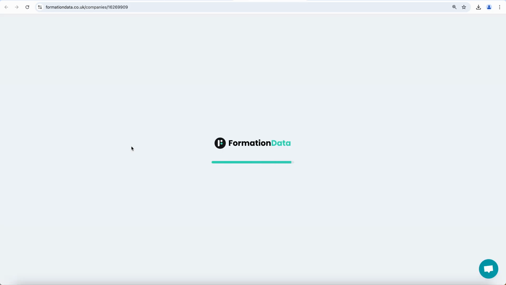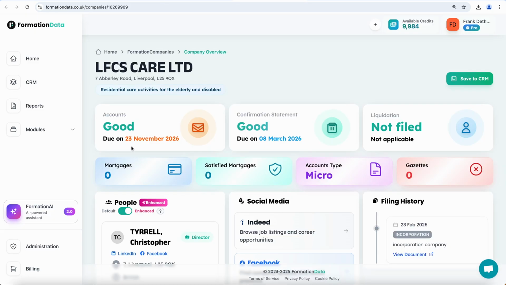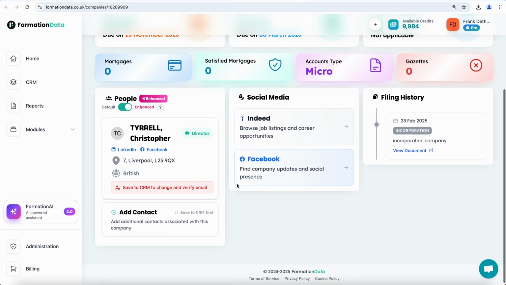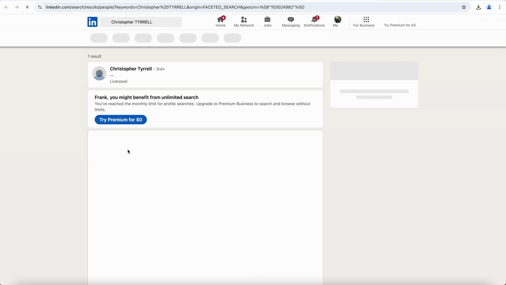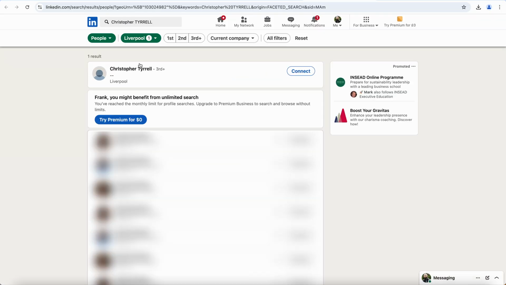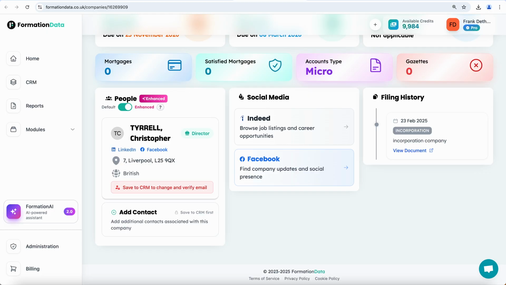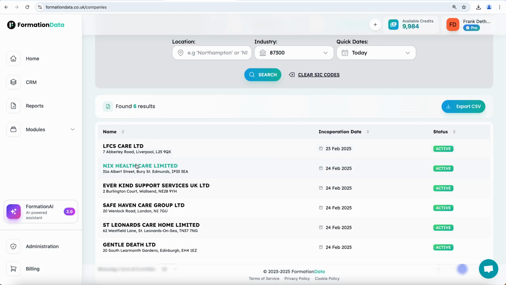If we click on one of the company records, you'll see it gives us a bit of information about the company, the filing history, and some directors information. If we click on one of the social media icons next to the director's information, you'll see that this one is loaded up, that is a LinkedIn profile, and we'd be able to contact the director via LinkedIn, although this particular profile doesn't look too active. So let's take a look at the next result.